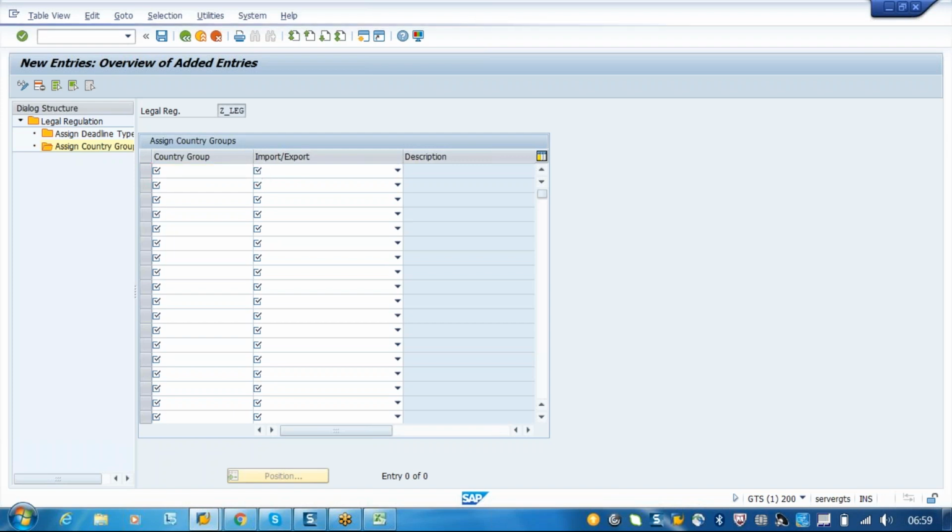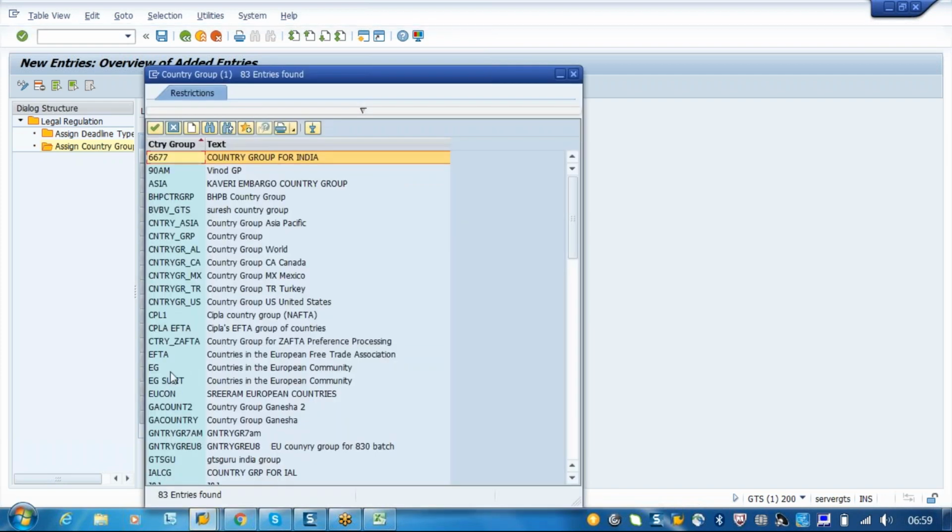For example, if I take NAFTA, okay, I can create this. I will show you where I can create this.